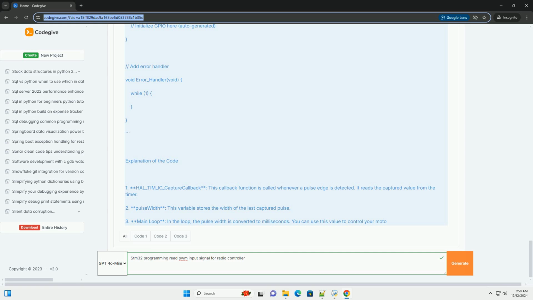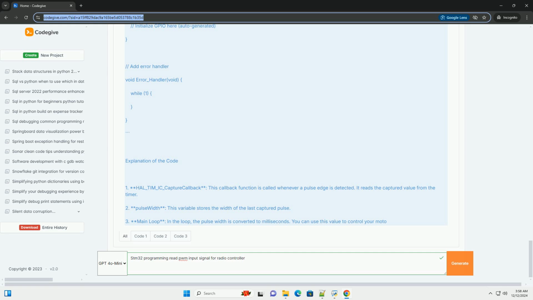Conclusion. You have successfully set up an STM32 microcontroller to read PWM signals from a radio controller using input capture on a timer. This can be further expanded to control servos or motors based on the received PWM signals. Happy coding!